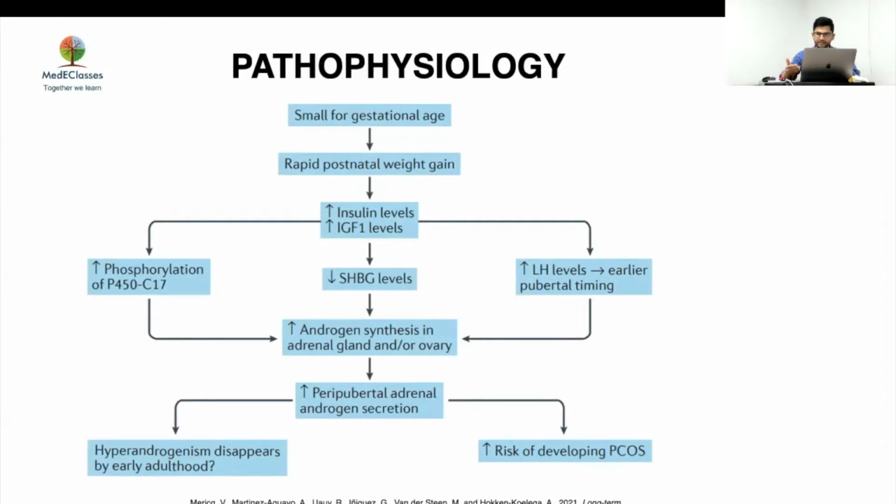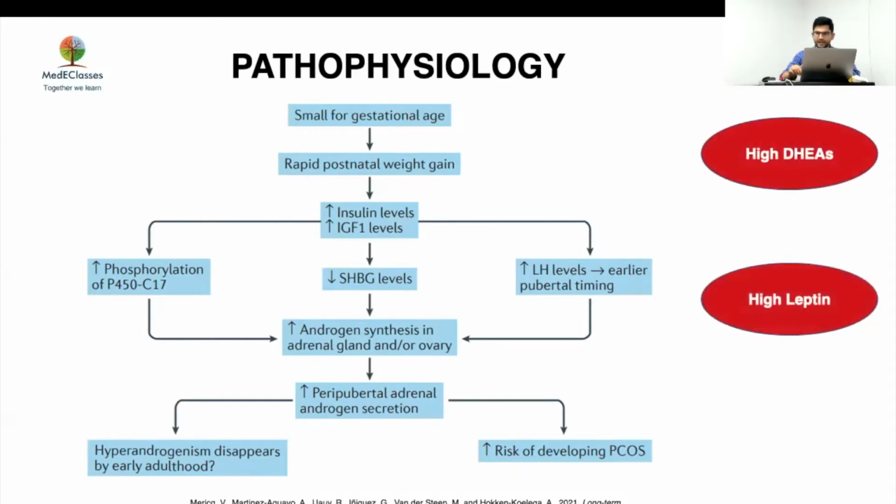Now they have a higher risk of developing PCOS, that we know, but the main thing is this: during the peripubertal time, the androgen levels are at higher levels. And what has been seen is that they have high DHEAS levels, high leptin levels, and low adiponectin levels. This is during that 8 to 9 year pre-pubertal age group, and that is very important.